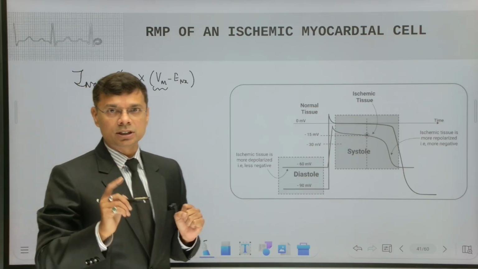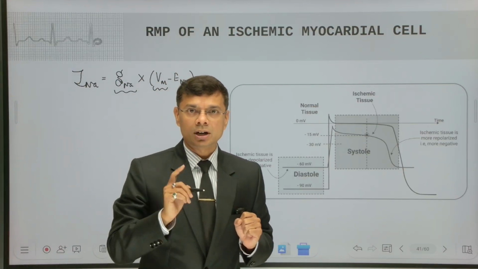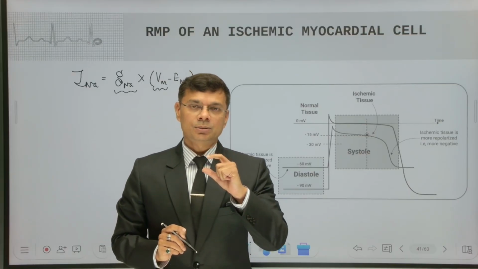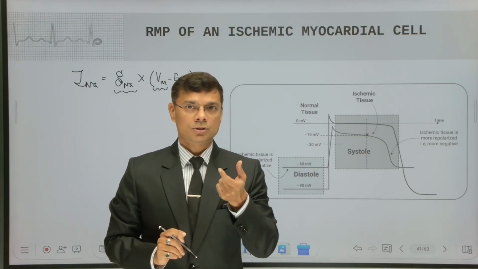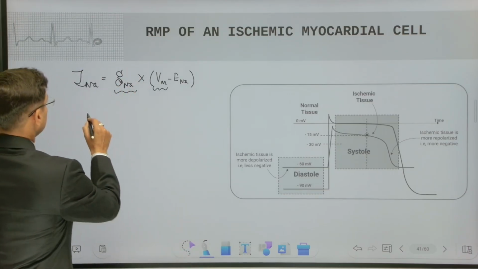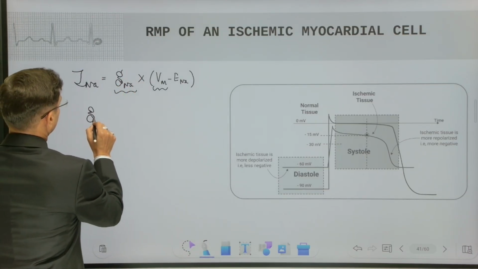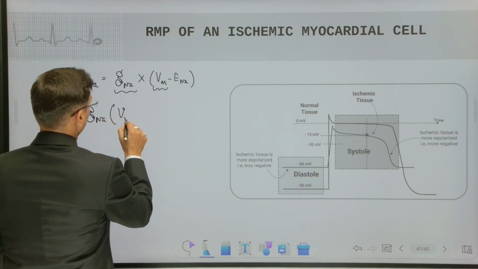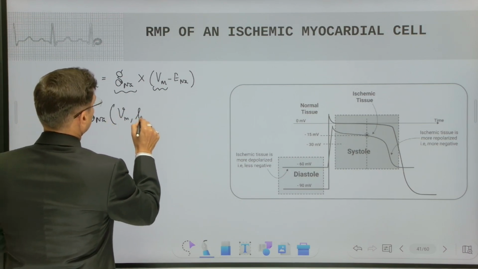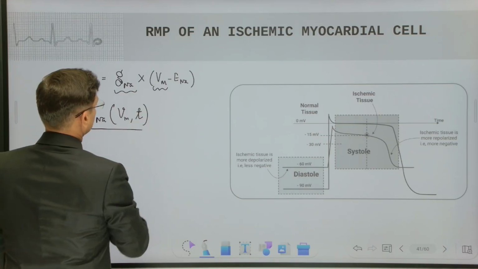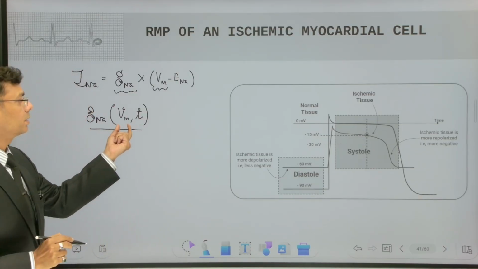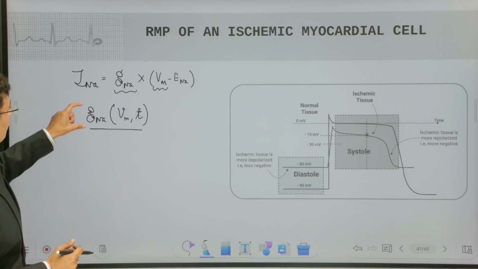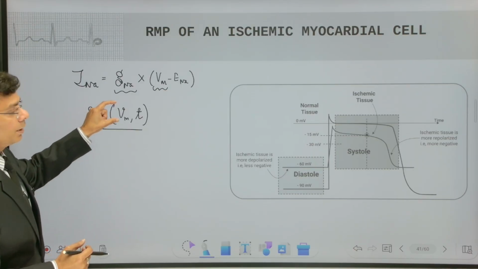Permeability is governed by channels, and the channels here are voltage gated channels, so their gating mechanism depends on the voltage of the membrane potential. These channels are a function of voltage and also depend on time. We talked about the voltage and time dependence of these channels in chapter 4b. So permeability depends on the membrane potential.